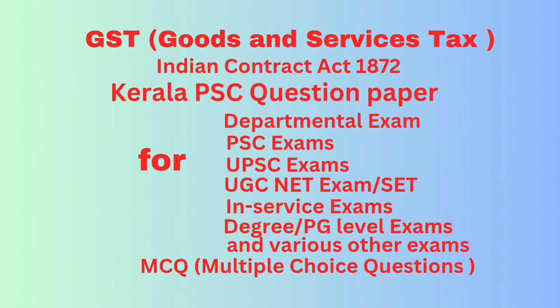I repeat question number 8. Under section 2 subsection 75 of the Kerala State GST Act 2017, money means dash. Answer: A, Indian legal tender; B, foreign currency; C, cheque, promissory note; D, all of the above. Correct answer: all of the above.